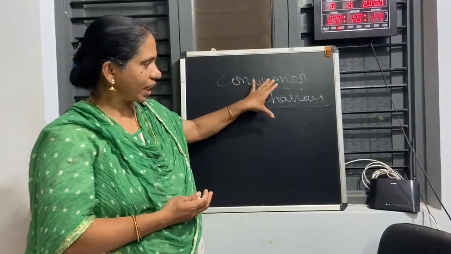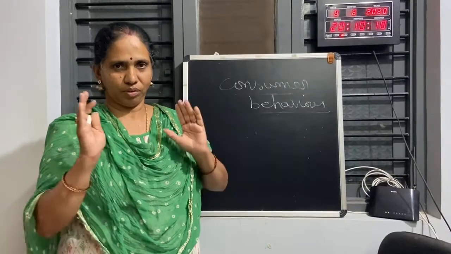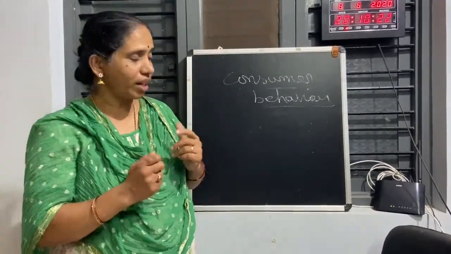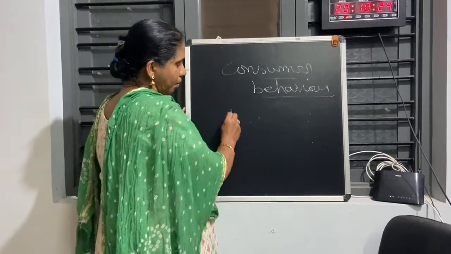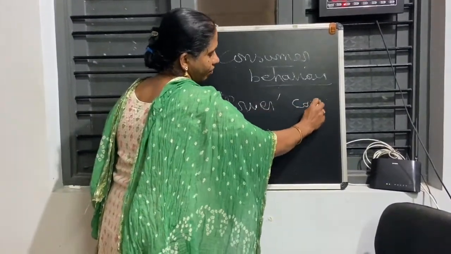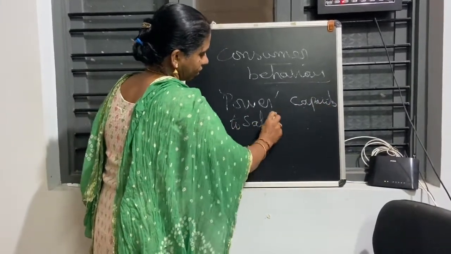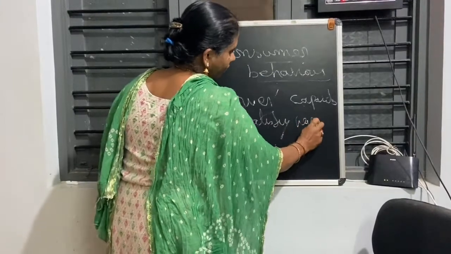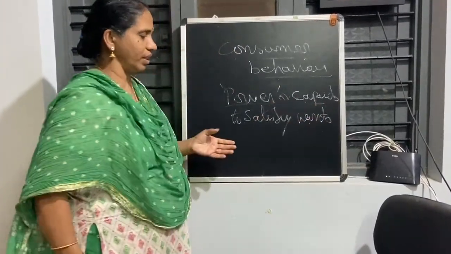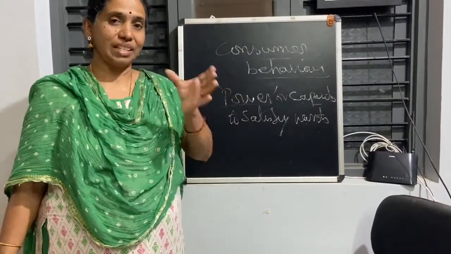So when the consumer gets the maximum satisfaction or utility, how is he getting it? What is utility and what is satisfaction, you should know first. What is utility? Utility means power or capacity to satisfy wants. That is called utility. And utility is very much subjective.